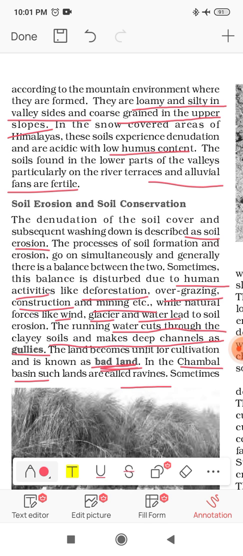So what are gullies? When running water flows through the clay soil, it cuts through it and makes a deep channel which forms a gully. Due to these gullies, when the land becomes very much unfit for cultivation, we call it bad land. It's very common in the Chambal basin area, where locally it is known as ravines.